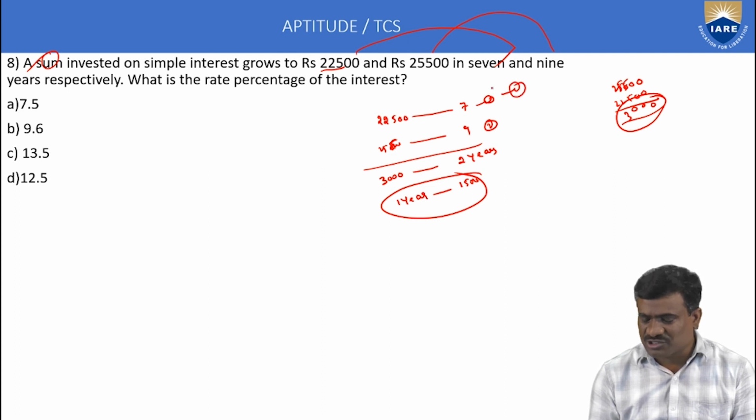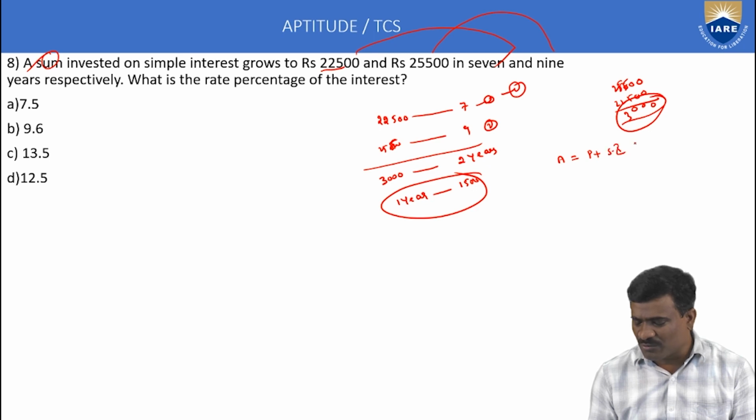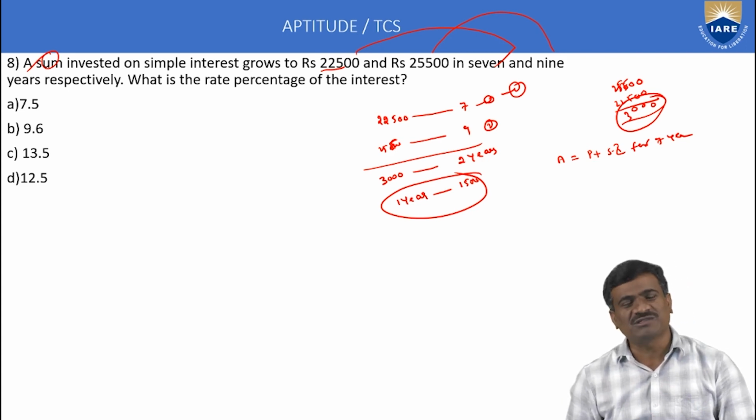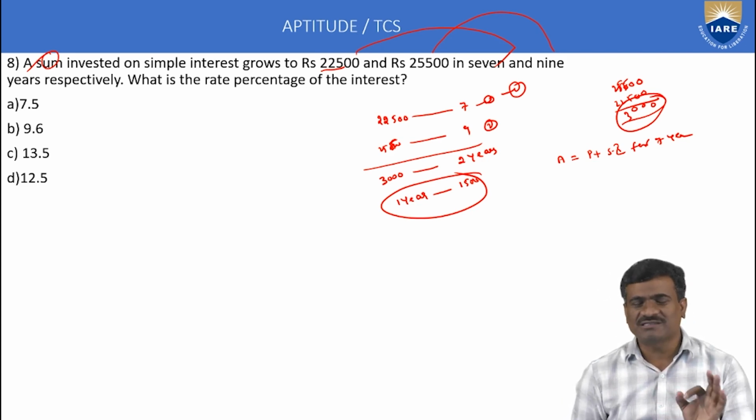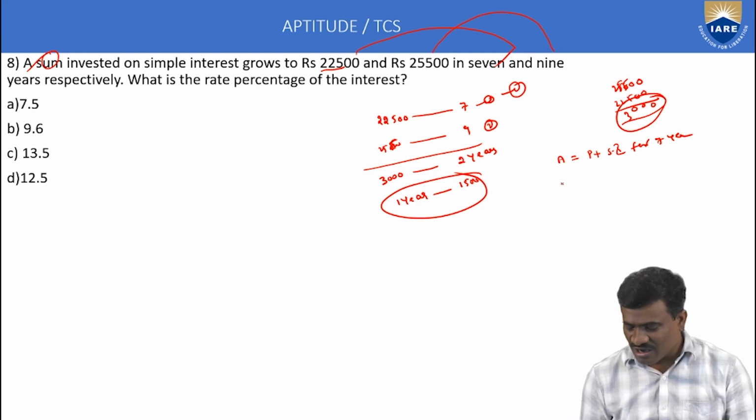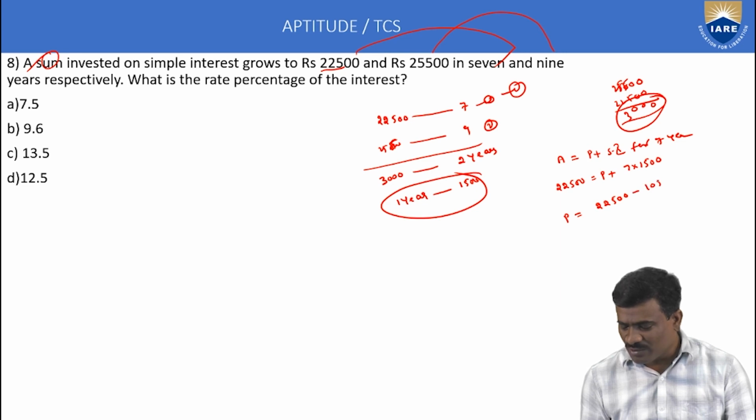Next, from equation number 1: amount is equal to principal amount plus simple interest for 7 years. First statement, time 7 years. Then calculate simple interest for 7 years. Amount 22,500. Find the principal amount. One year interest is 1,500, so 7 years is 7 into 1,500. Therefore, principal amount is equal to 22,500 minus 10,500, which is 12,000.